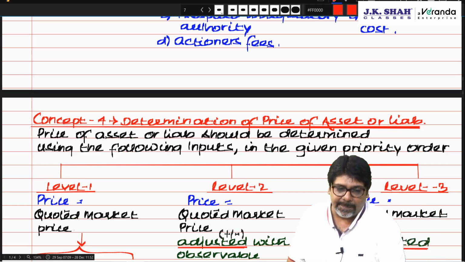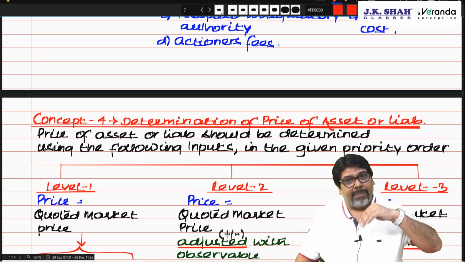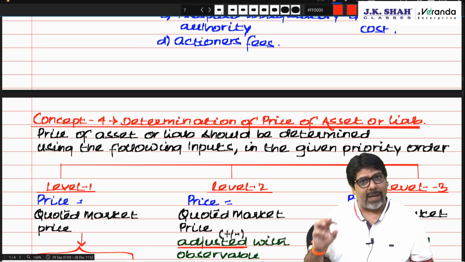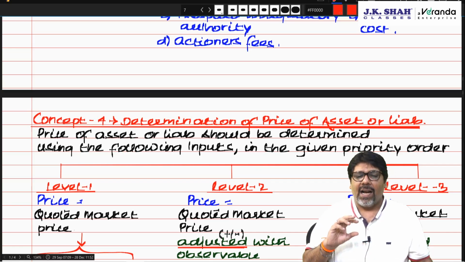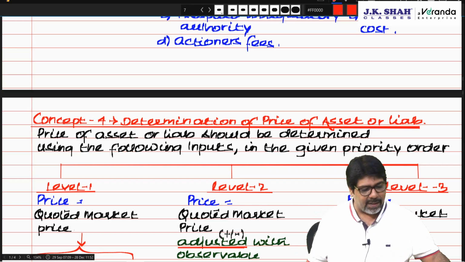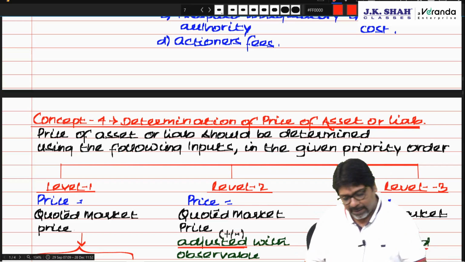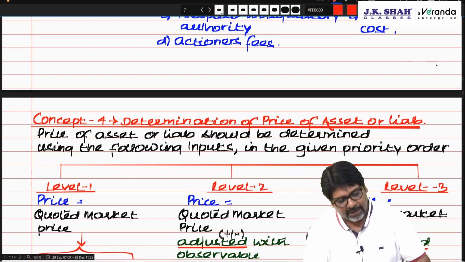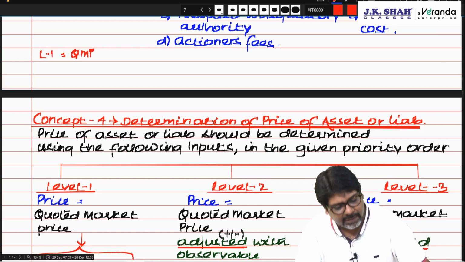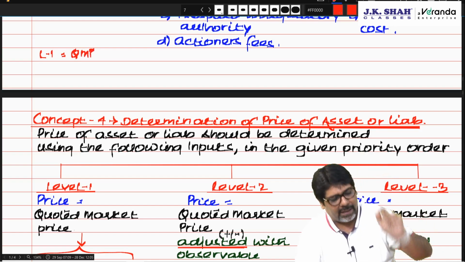Now chartered, in level 2, price means quoted market price adjusted with observable inputs. Now understand what it says. In level 1 it is the quoted market price, the price in the market.